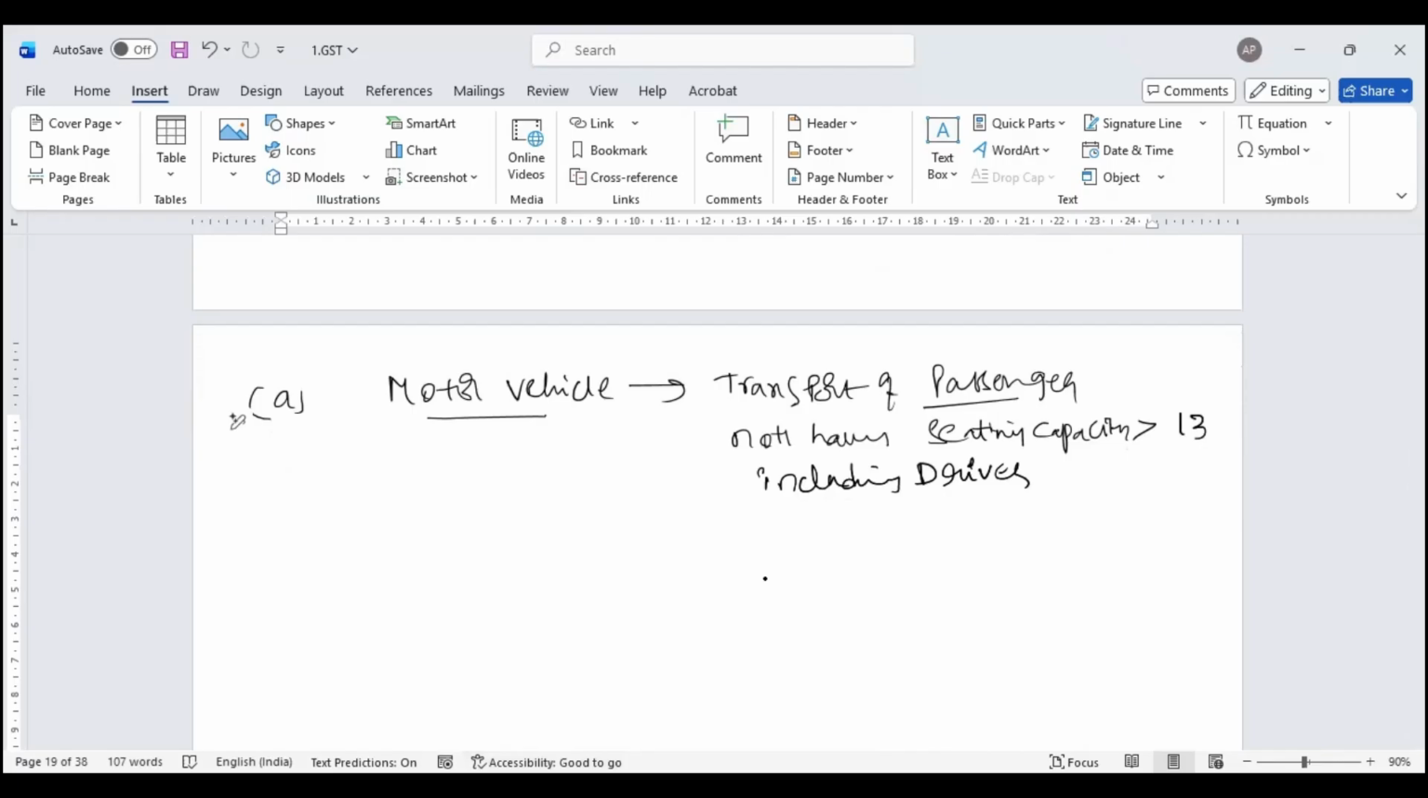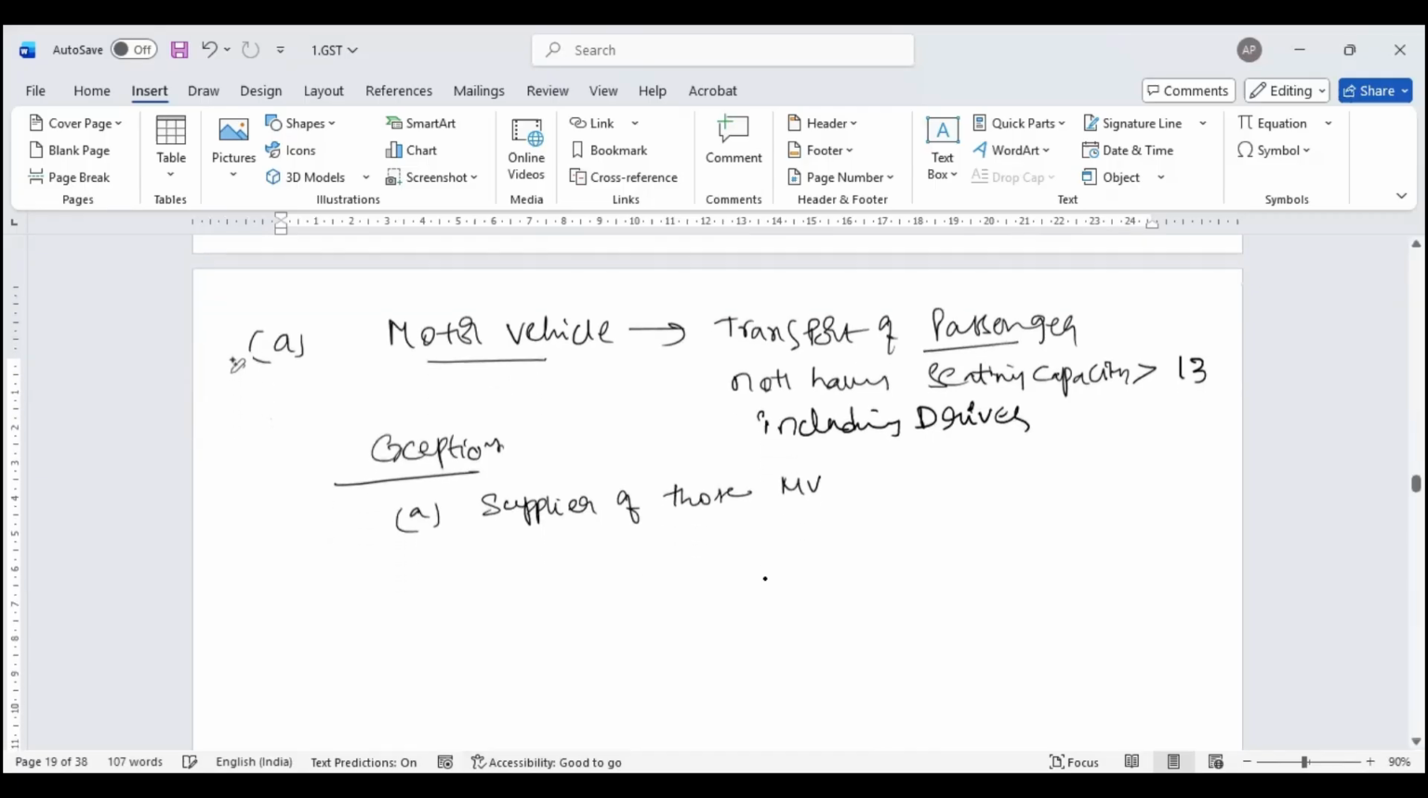Now, there is an exception brought to this particular motor vehicle. What is that exception? The exception says that if I am a supplier of those motor vehicles.